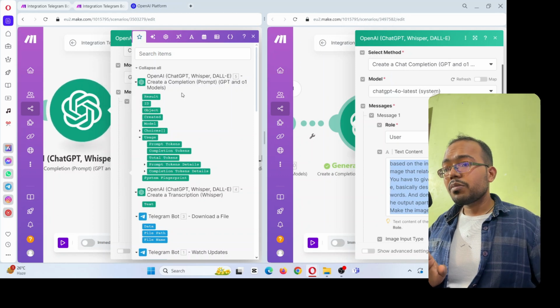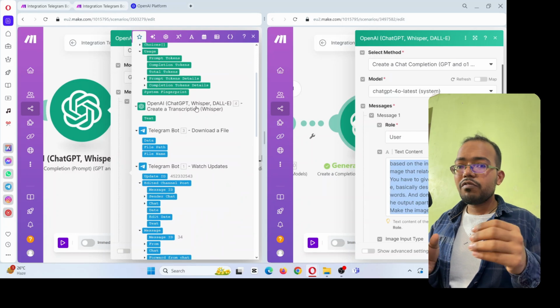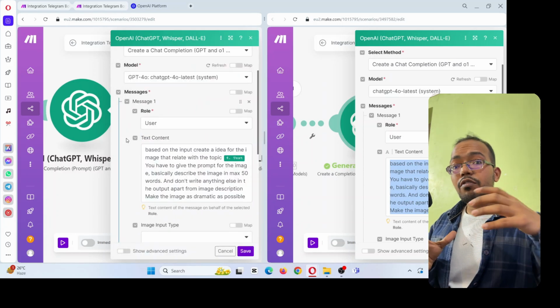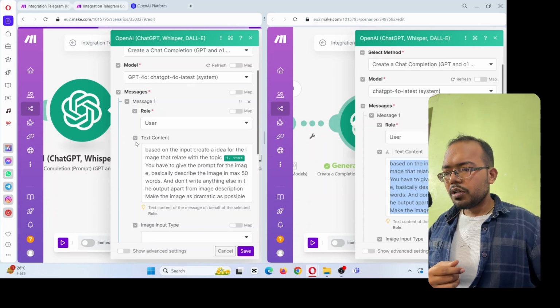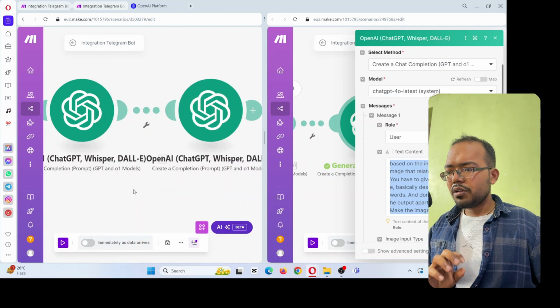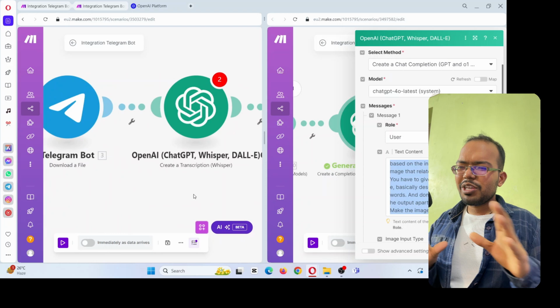Now here you have to give this input, which is the result not from the previous prompt, but from the main prompt where we create a transcript, so that it gets the idea what we are talking about. And once you've done that, you don't need to change anything else. Click on save.